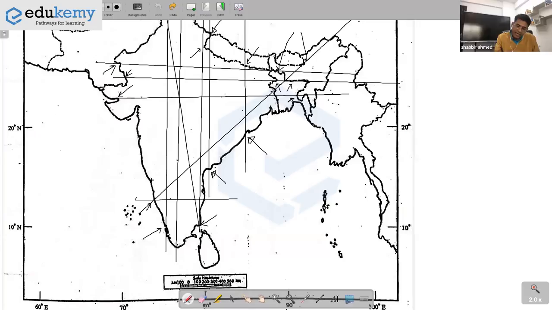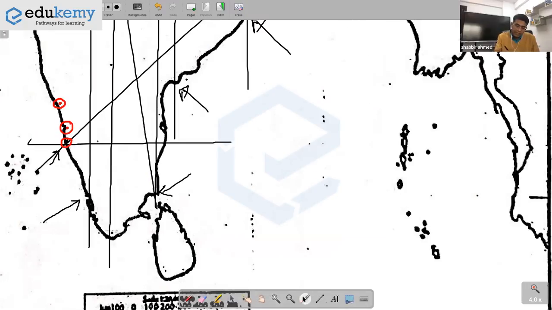I'm using a red one here. So this is Panjim. This is Mangalore. Here where the bulge starts, if you see this bulge here, can you all see this bulge? This bulge, this is Mangalore. Or where the bulge starts, this is Udupi.